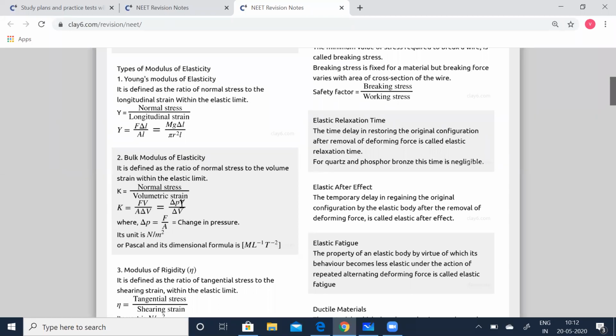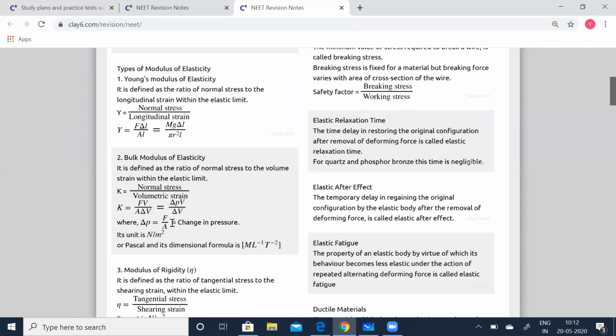So P times delta V by V, right? P, so this might be a bit confusing. Now you put F by A as P, so P into V divided by delta V, okay?